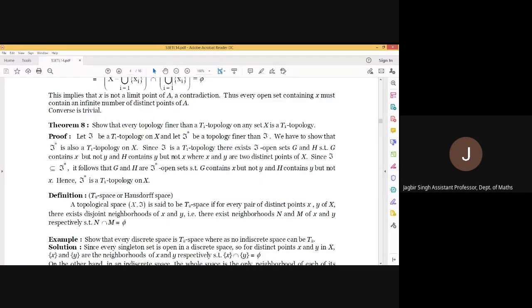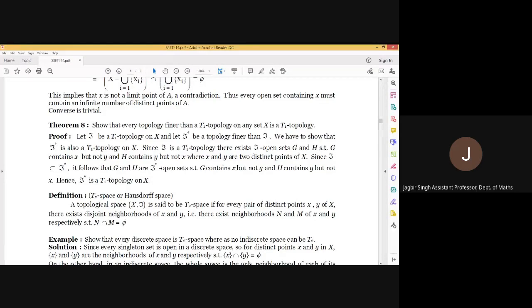Okay, next one. In this, we have to show that every topology finer than a T1 topology is also a T1 topology. Finer means every open set. If T star is finer than T, it means every member present in T is also present in T star.